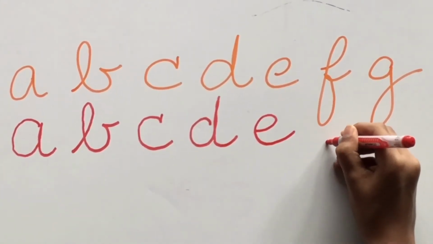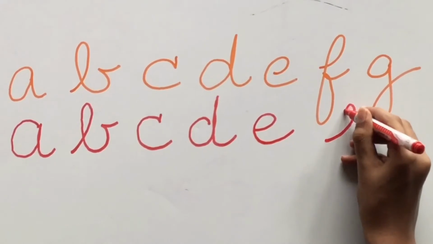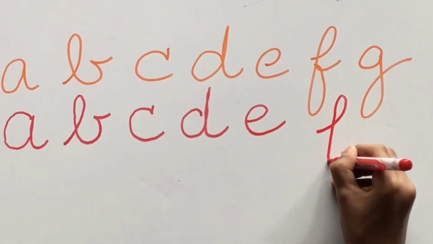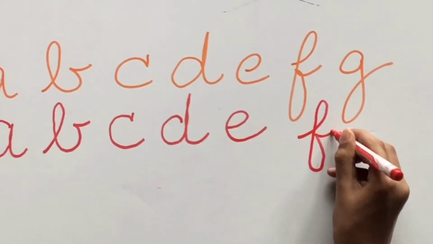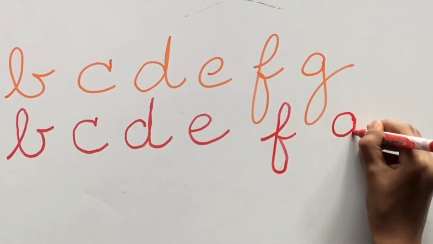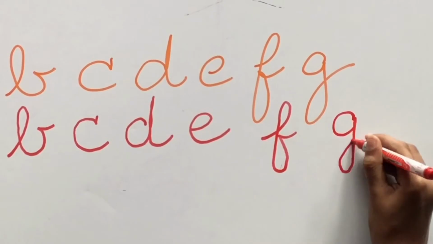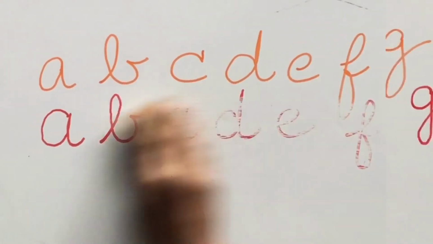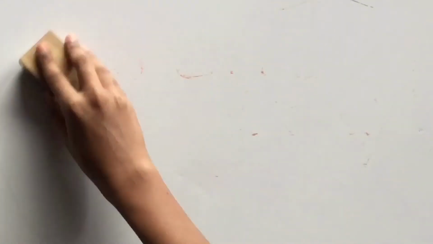Then for the F, start in the middle, go up, make a loop, go down, then make a loop back up, and then go out. And finally the G, make a little circle, go down, make a loop, and out. And remember to write each letter 5 times and pause if you need to. After you're done with that, let's write the next group of letters.